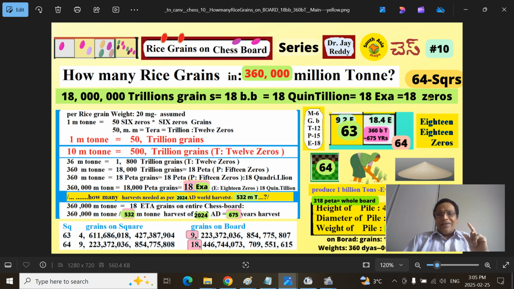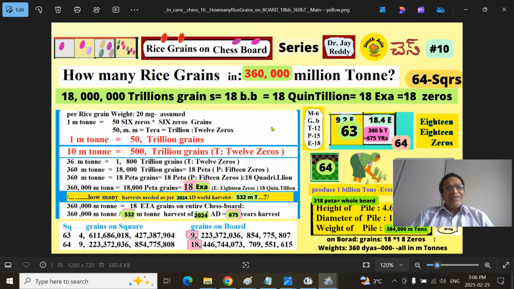If I assume each grain has an average weight of around 20 milligrams, this is the weight you can discern. So the title of the topic is how many rice grains 360,000 million tons contain. After this presentation, you will get a very intuitive understanding. I will go over it step by step. Even if you have just a basic understanding of English and are not aware of any of these terms, you will be very comfortable understanding it.